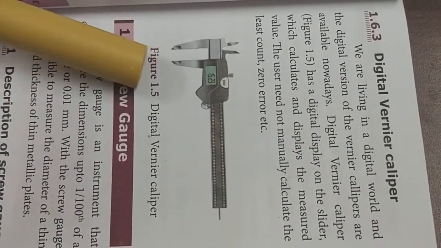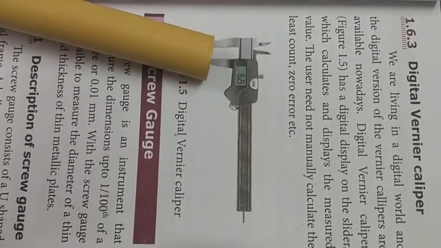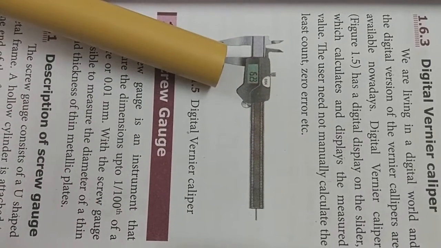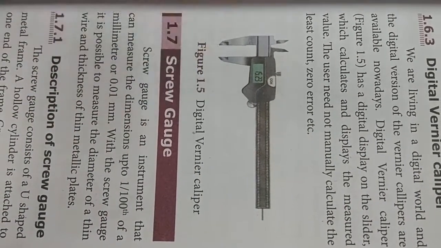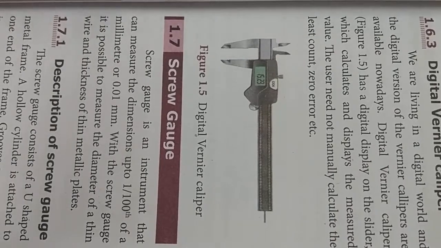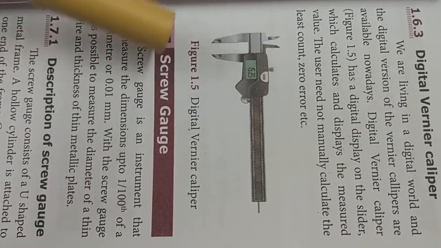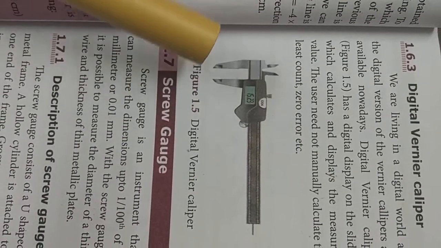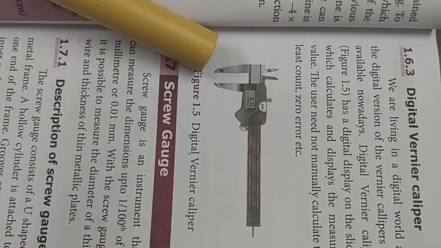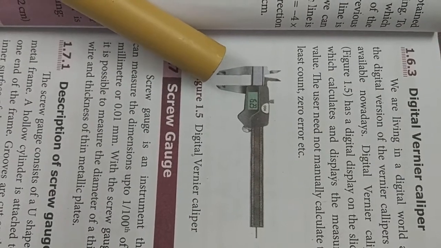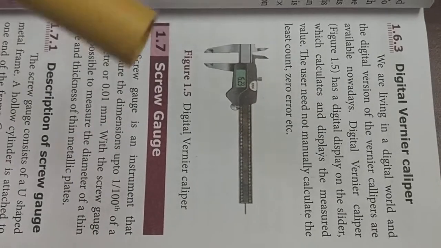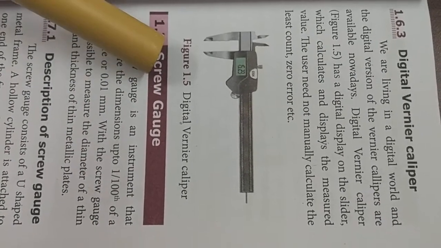Look at the digital vernier caliper picture. These are the lower jaws. Listen here students, this place indicates the readings of the digital vernier caliper. Before, with the manual vernier caliper, we had to work out the readings. Between the two lower jaws you place the object, and you measure the zero error value, the positive error value, and also the negative error value.